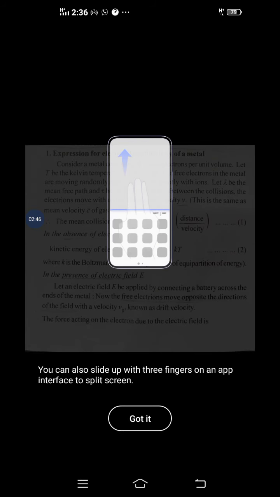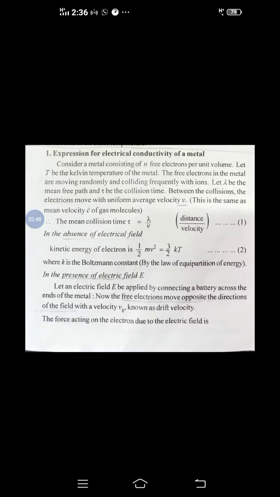In the presence of electric field, here the term is represented as capital E. The average velocity v here becomes drift velocity, because the motion of free electrons gets slowed down, and also the direction of the free electron is opposite to the direction of the electric field. So drift velocity is represented by the letter v naught.